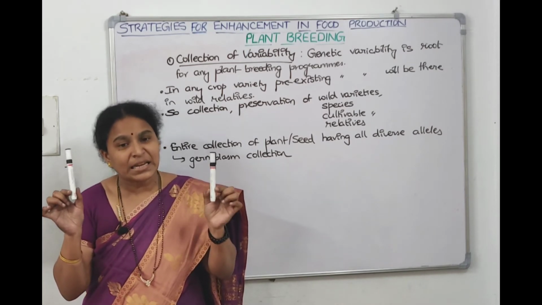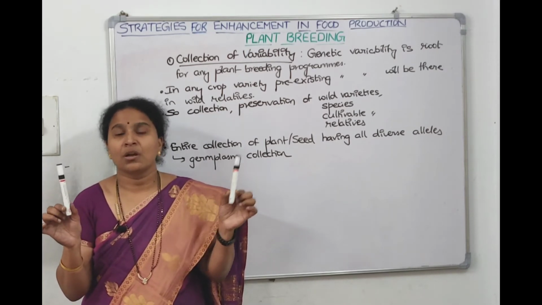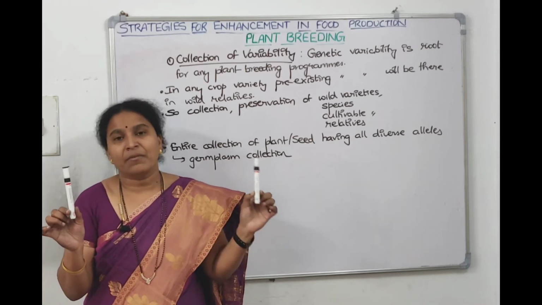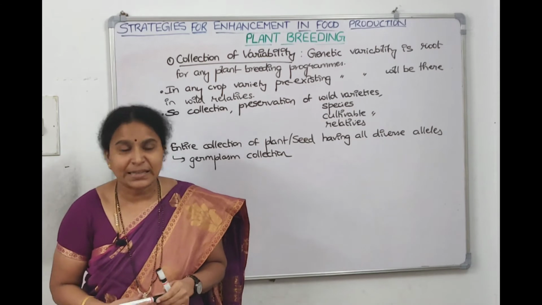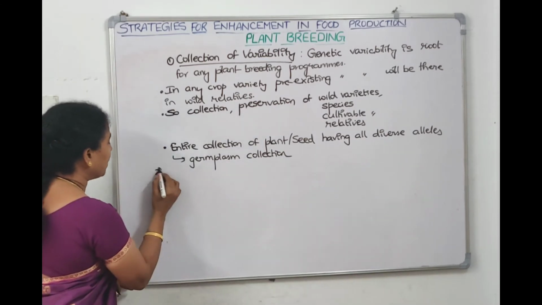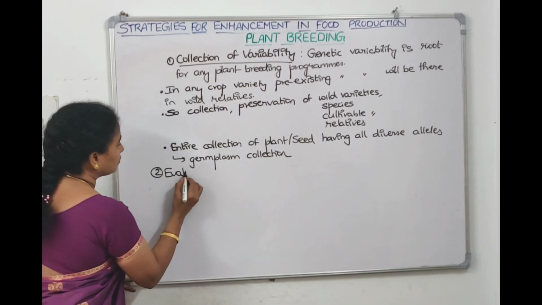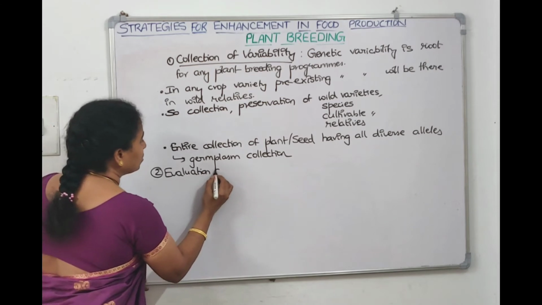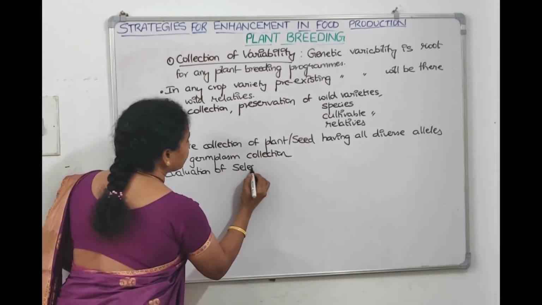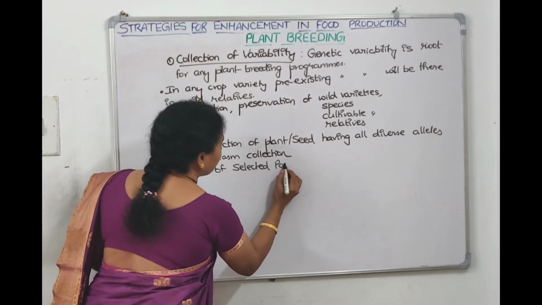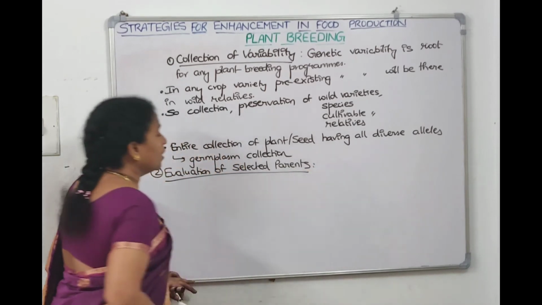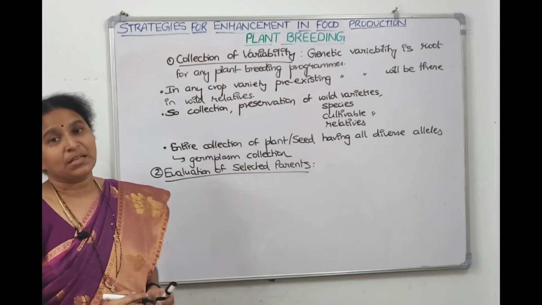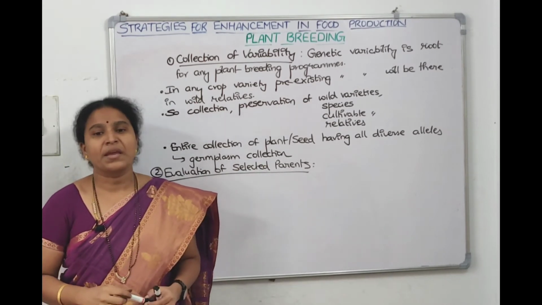So that is our second step, evaluation of the variability and then picking the parents, evaluation of selected parents. After collecting everything, we need to evaluate these things and we need to pick 2 superior parents,